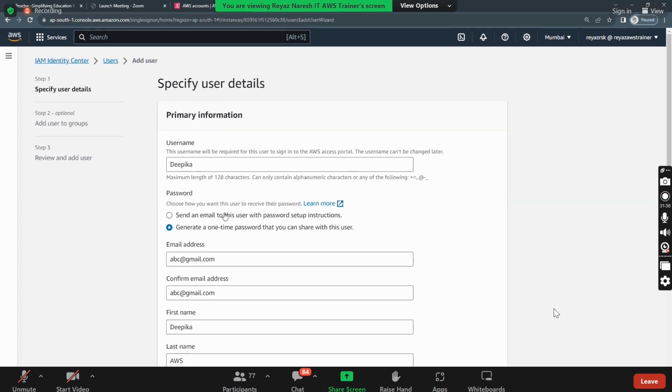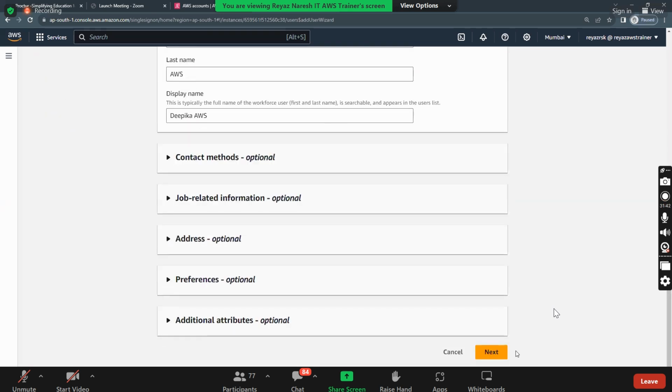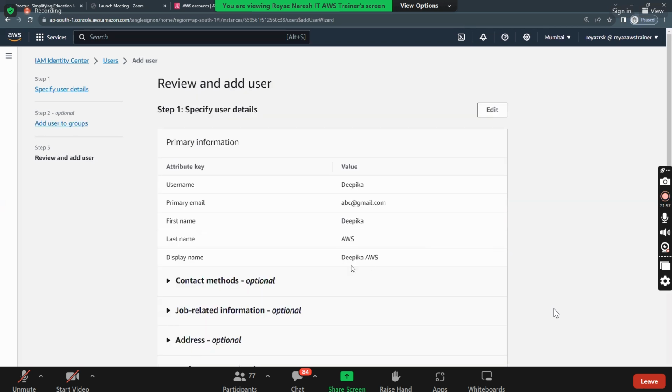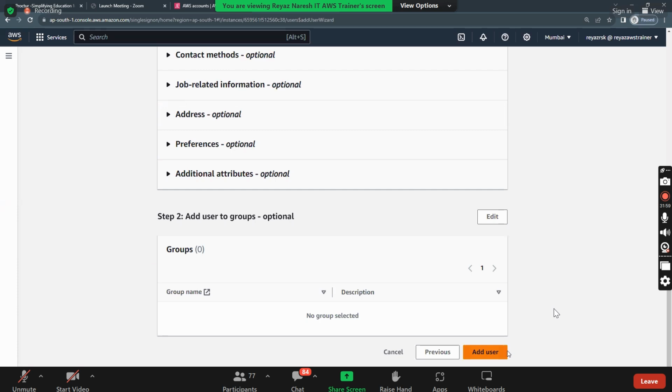Did you all understand how to create a user in Identity Center? Yes or no? So I click on next. Now it is asking for the groups. Do you want Deepika to be in any kind of group? If required, create a group. Otherwise, not required. I don't have any group, so click on next, and then add user.